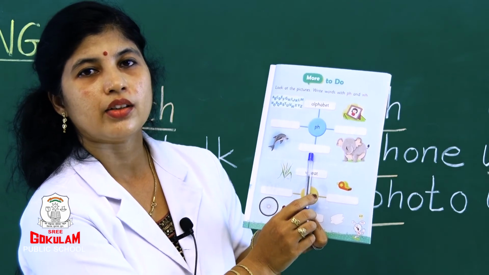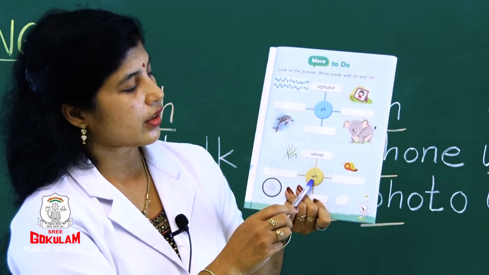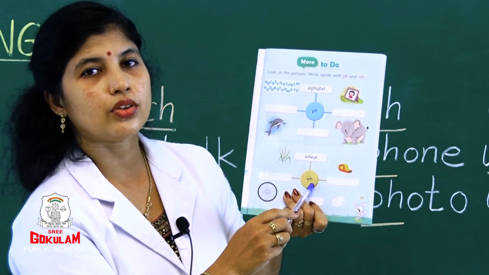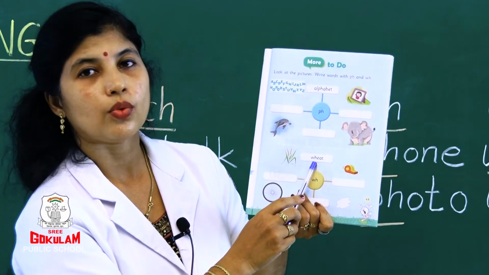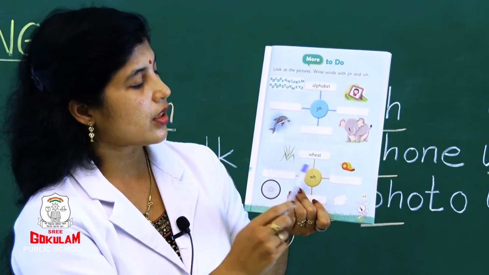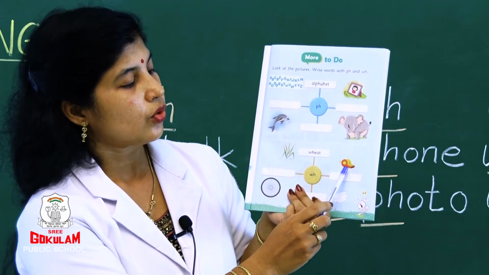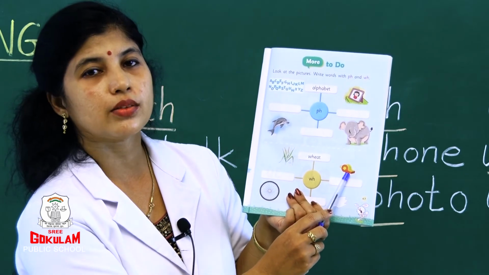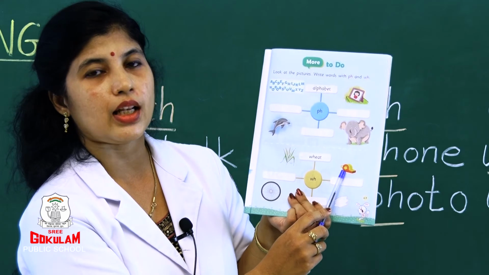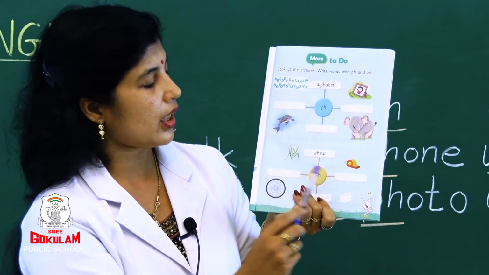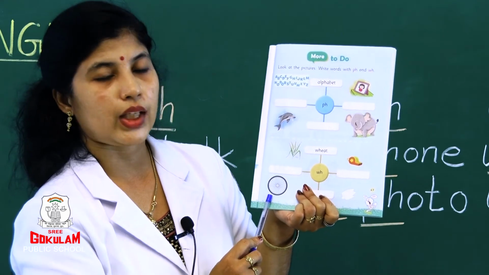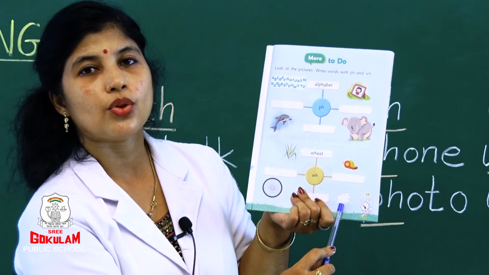Okay, children? Okay. Now next, what is it? WH sound. V. Here, what is given? Wheat. See, the picture of wheat is given. Here it is written wheat. So you should find out what is the spelling of whistle. Okay, what is this? Whistle. What is this? Wheel. And this is white.